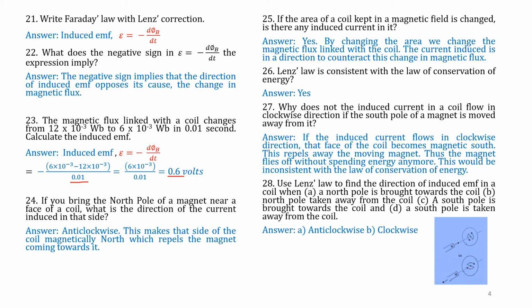Answer A. That means when a north pole is brought towards the coil, the current is anti-clockwise. When the north pole is taken away, it is clockwise. When the south pole is brought towards the coil, the direction of current is clockwise. When the south pole is taken away, it is anti-clockwise. Please remember this.